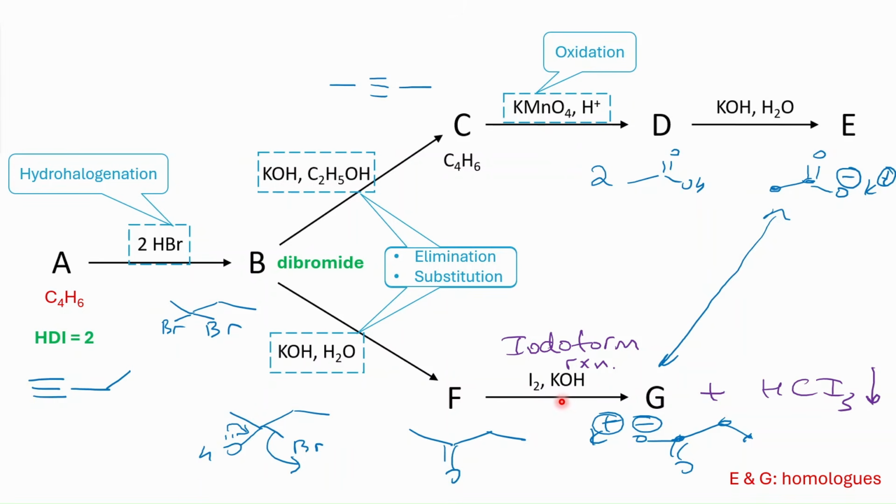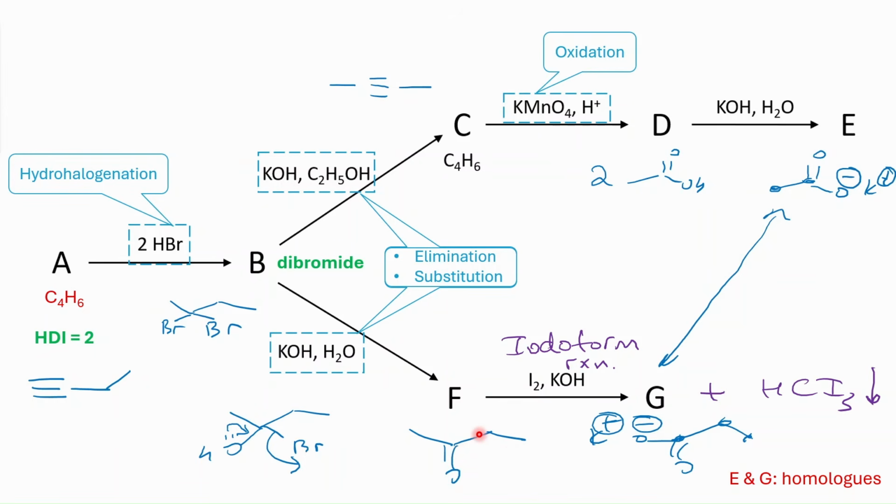So as I mentioned, this reaction was used before when there were no spectroscopic techniques. They were using this method to find out the presence of methyl ketone, because methyl ketone is the only one that gives this kind of reaction, and then we have a precipitate. Specifically in the case of iodine, this one is a yellow precipitate. So whenever they had a ketone, but they didn't know the location of the carbonyl group, is it the methyl ketone, or maybe it's further towards the inside, maybe it's an ethyl ketone or more, they were doing this reaction, and whenever they saw this yellow precipitate, they realized that this is a methyl ketone, our original compound. So this reaction was used before to find out the presence of the methyl ketone.